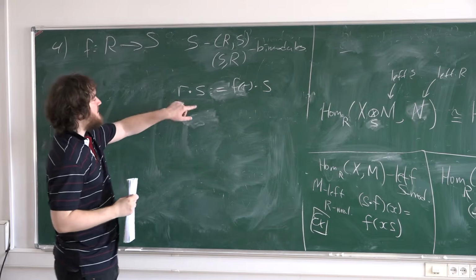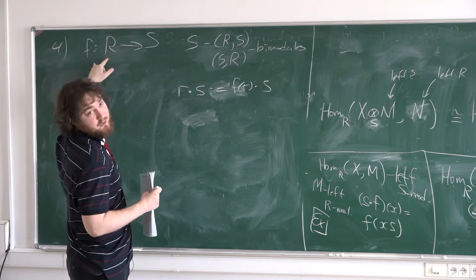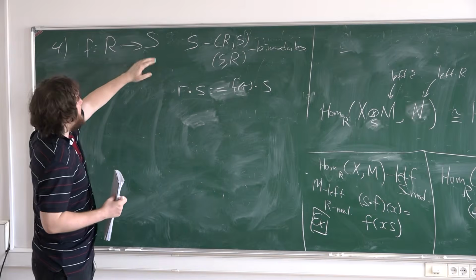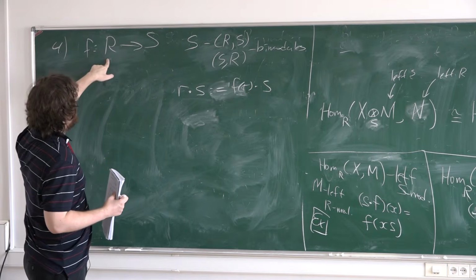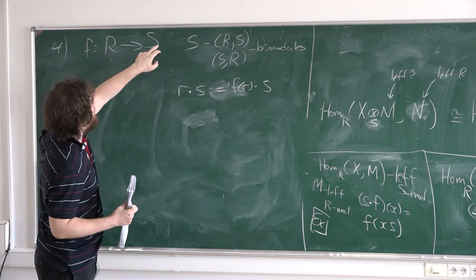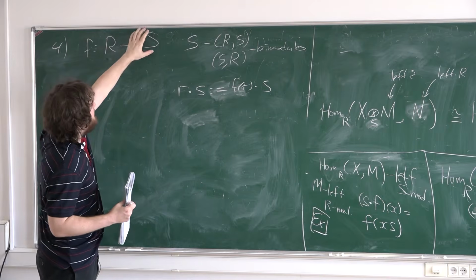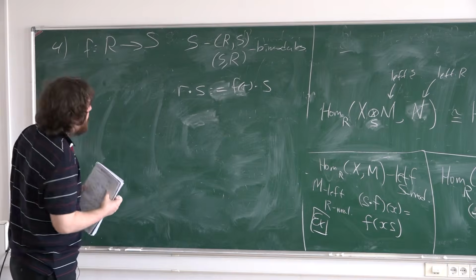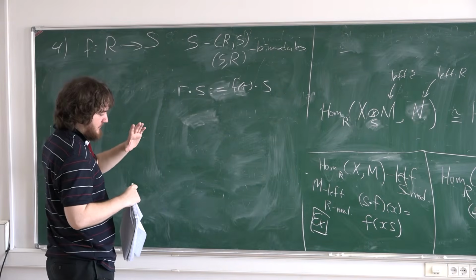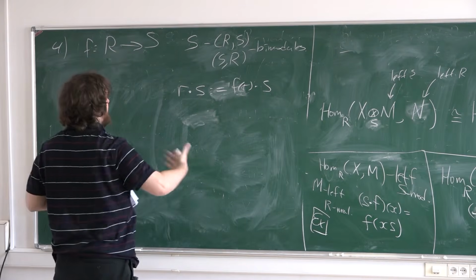You can multiply elements of S by elements of R by considering the image of R under this homomorphism. So if you have ring homomorphisms, you can consider S as an R module, because you can take any scalar from R, consider its image, and then consider multiplication by this image. And in fact, you obtain a bimodule structure on this ring, because you have multiplication from one side by images of these scalars, and from the other side by elements of S itself.